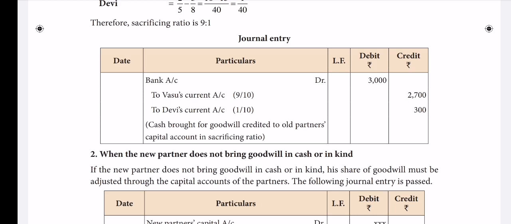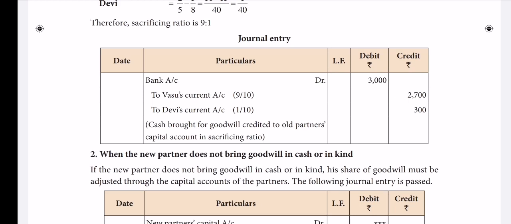And now, out of 4 treatments, when the new partner brings cash, that's what we completed. And today, the other 3 more we are going to see, because all the 3 we can see in one class itself, because each will have only one journal.